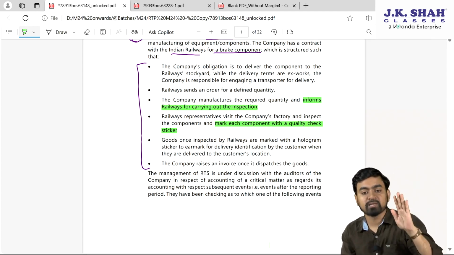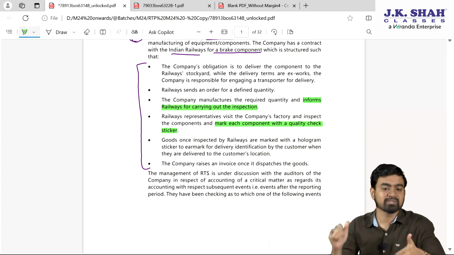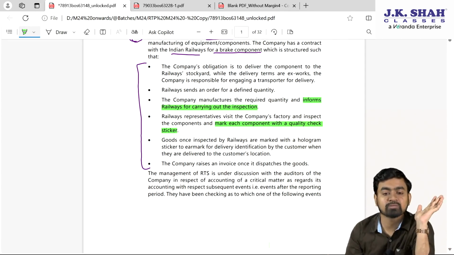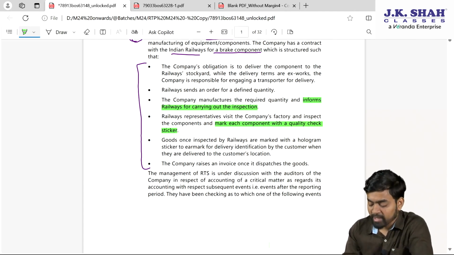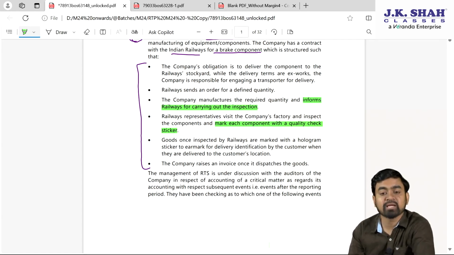So logically speaking, my duty is done when the inspection is done, and immediately I can book my revenue in the books of accounts. Goods once inspected by railway are marked with the hologram sticker to be earmarked for delivery identification by the customer. Who is the customer? Indian Railway.